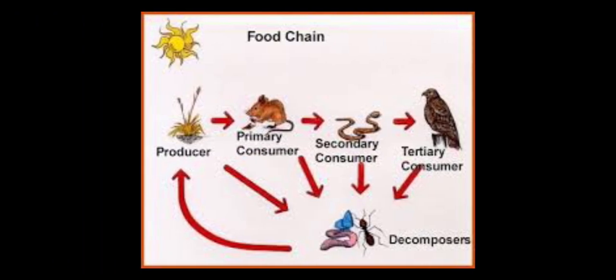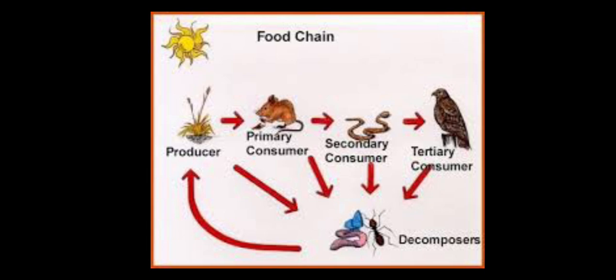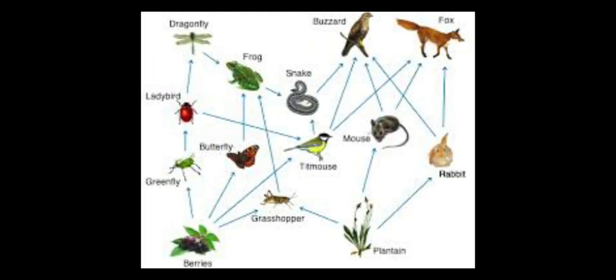The transfer of energy or food from one trophic level to another trophic level is referred to as a food chain. If the food chains are interconnected, then it is referred to as a food web. The interconnection of food chains is referred to as a food web.